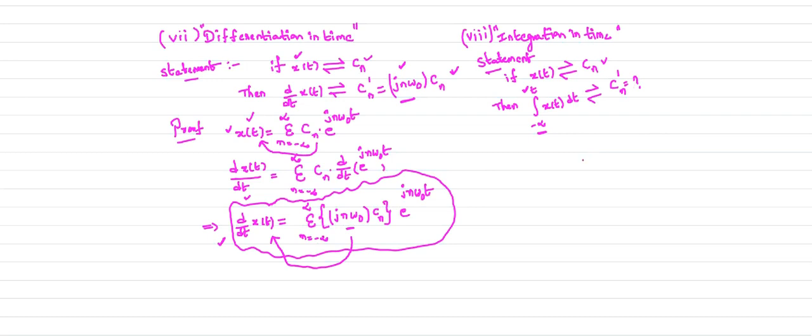This is your statement with respect to the integration in time domain property. So if Cn is the complex exponential Fourier series coefficient of x of t, what does the integration in time property state? What is the complex exponential Fourier series coefficient of the integration of your input signal x of t up to the time t? The integration limit is up to t.